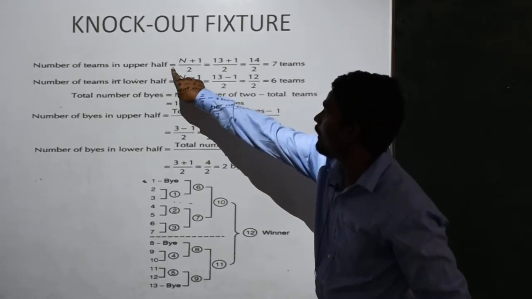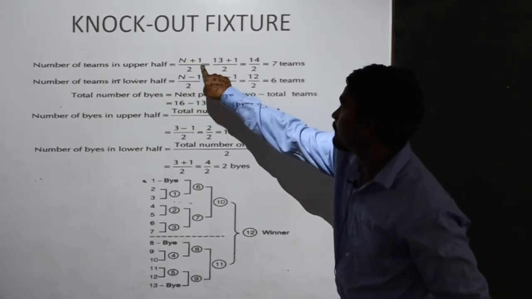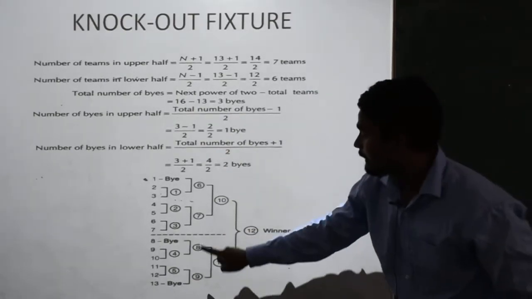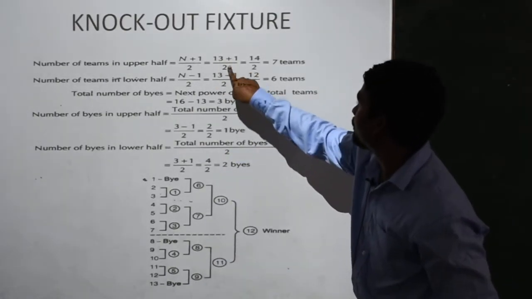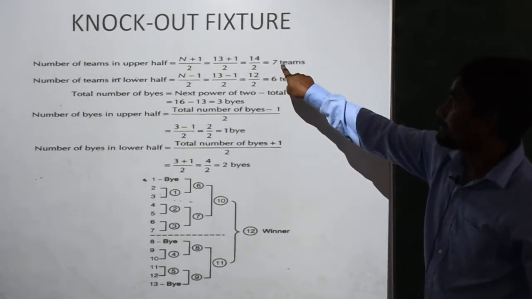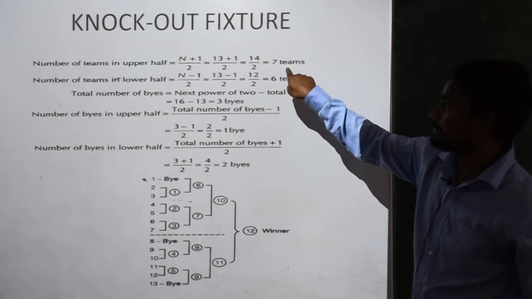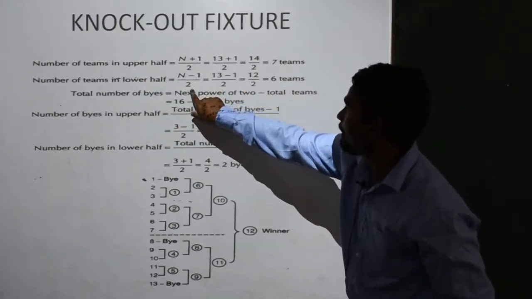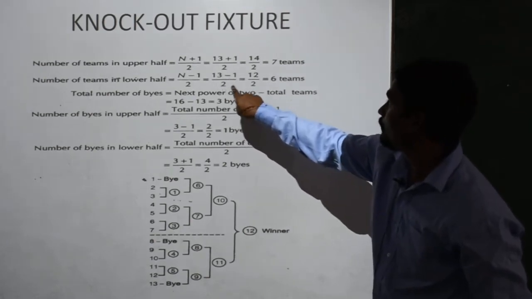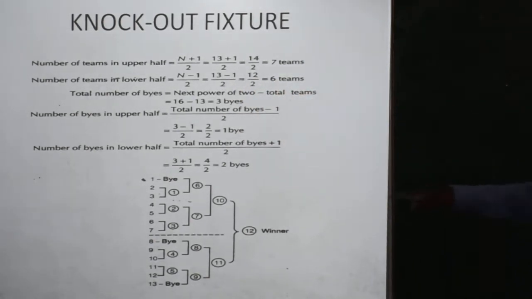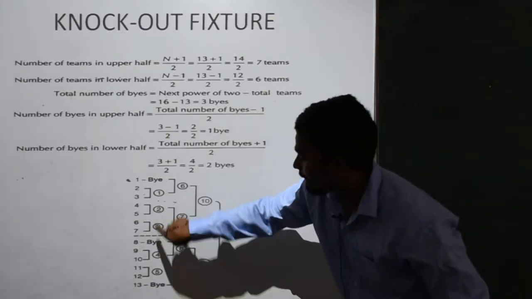Here you will see the formula of upper half: N plus 1 upon 2. So how many teams are there? 13 teams. So 13 plus 1 upon 2 is 14 upon 2. How many teams will come in the upper half? 7 teams. And for the lower half, you can see the formula N minus 1 upon 2. 13 minus 1 upon 2. How many teams will come? 6 teams.